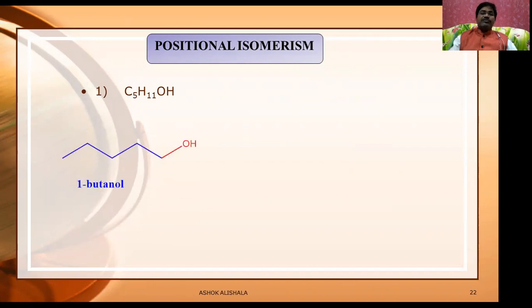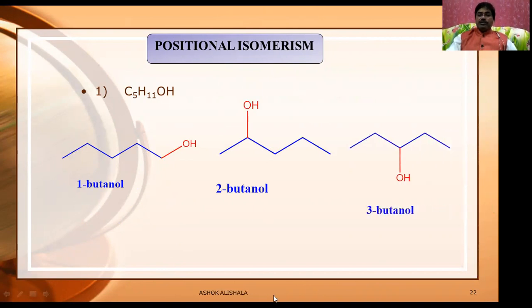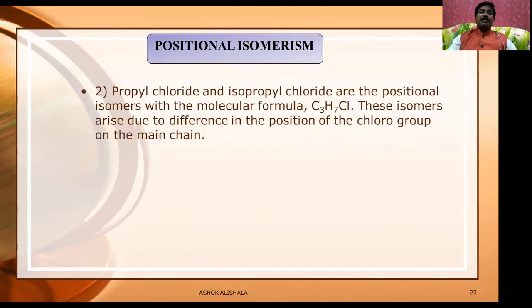Now, let us take an example, C5H11OH. It is an alcohol. The first possibility we can write is 1-pentanol. This is the first carbon, second, third, fourth, fifth, and here the OH is on the first carbon, that's why we call it 1-pentanol. Then the OH on the second carbon makes 2-pentanol possible. The other one is 3-pentanol. That is, three positional isomers are possible with C5H11OH.